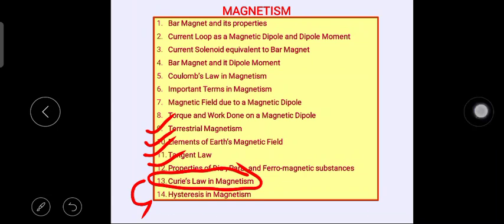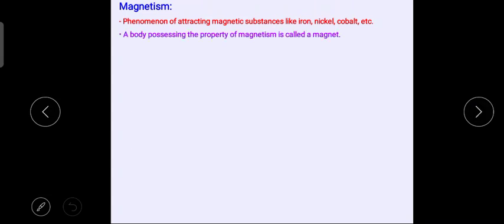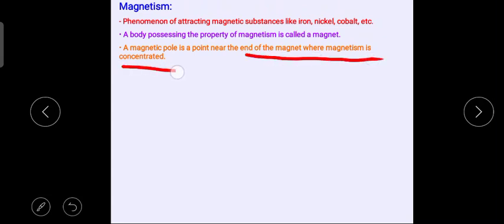So let's start with what we mean by magnetism. The phenomenon of attracting magnetic substances like iron, nickel, cobalt is termed magnetism. A body possessing the property of magnetism is called a magnet. These are a few basic points, just to brush up the concepts. A magnetic pole is a point near the end of the magnet where magnetism is concentrated. That means all the field lines are concentrated near the poles.